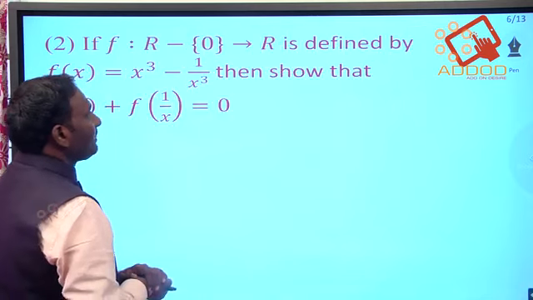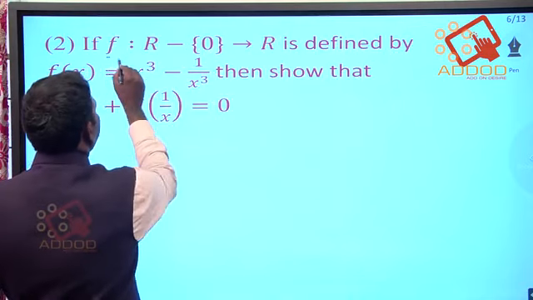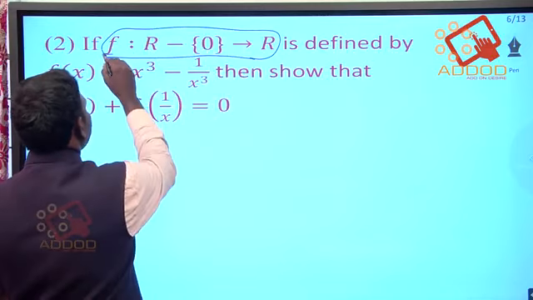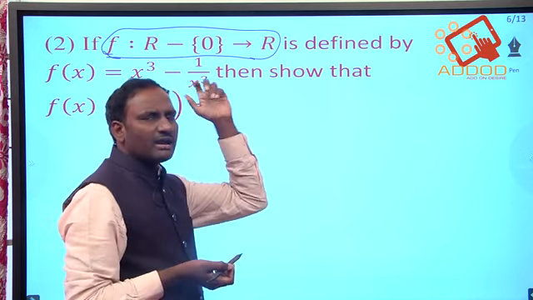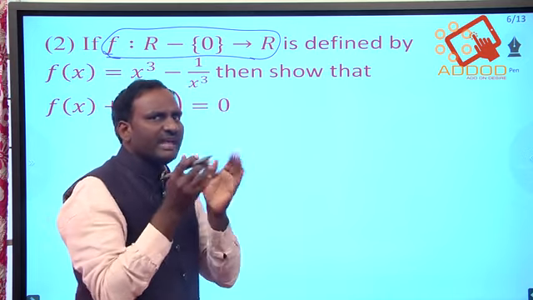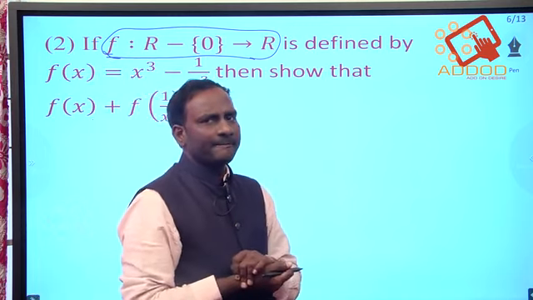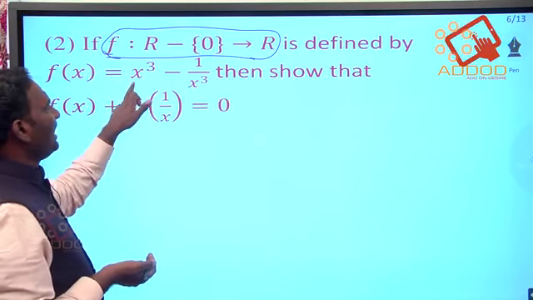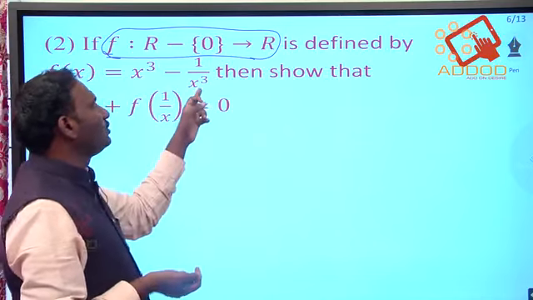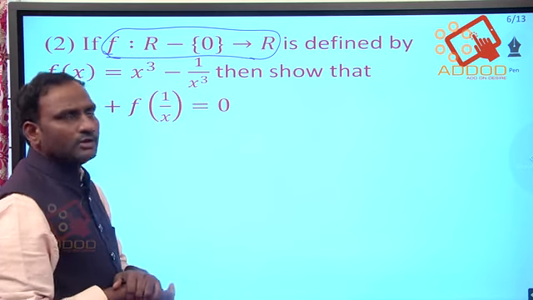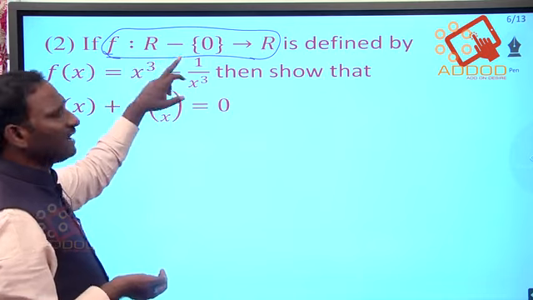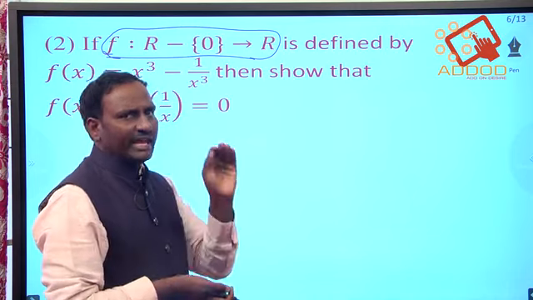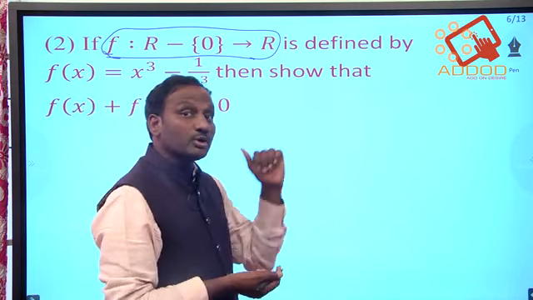Here the question is given like this: f is a mapping from R minus 0 to capital R. What is the meaning of R minus 0? From the real number system we are eliminating 0. Why? Because the f of x condition is given by x cube minus 1 by x cube. If the x value goes to 0, 1 by 0 goes to infinity. So our function is defined only as a mapping from R minus 0; the number 0 is eliminated from our real number system.